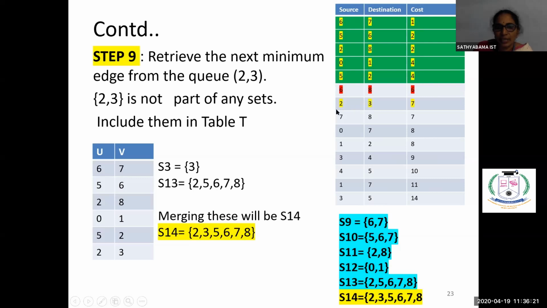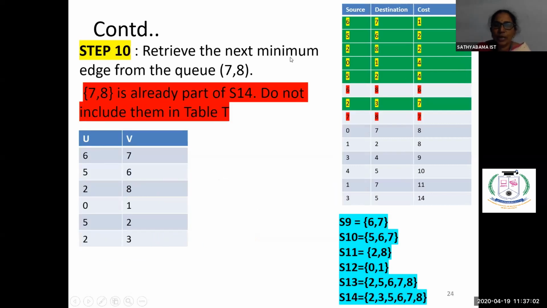Next one is 2, 3. 2, 3 also, we have to see whether 2, 3 is already part of a set. See here, till S13 only we have created from the previous stage. 2, 3 is not there. 2 is there, 3 is not there. So again, what we are trying to do, S3 is having this 3. So this 3 and this S13, we have to merge and we are getting the new set by combining all this. So we are getting 2, 3, 5, 6, 7, 8. We are getting the new set called S14. And when you are creating a new set means it is already not included in the solution. So we are including in the solution. 2, 3 is included in the solution. Okay. Now come to the next one.